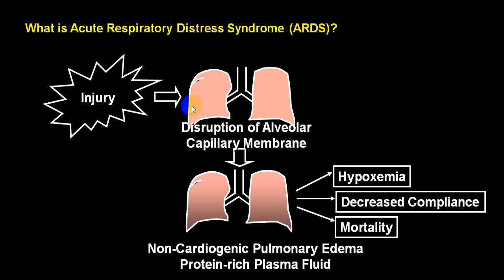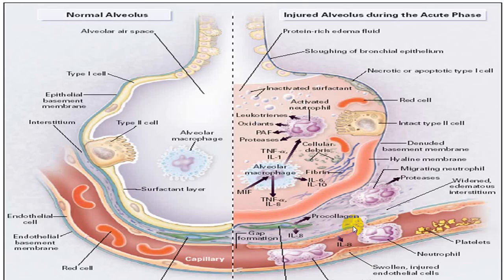So injury gives rise to disruption in the alveolar capillary membrane, and secondary to that there is alveolar edema, or what we call non-cardiogenic pulmonary edema, which is protein rich plasma fluid. It will lead to resistant hypoxia, decreased compliance, and secondary to severe resistant hypoxia, there is increased mortality.